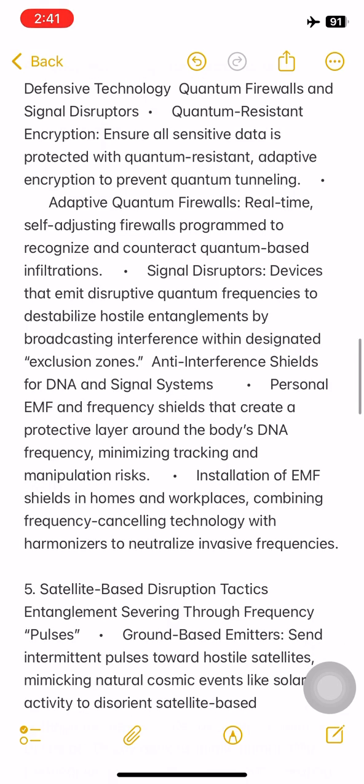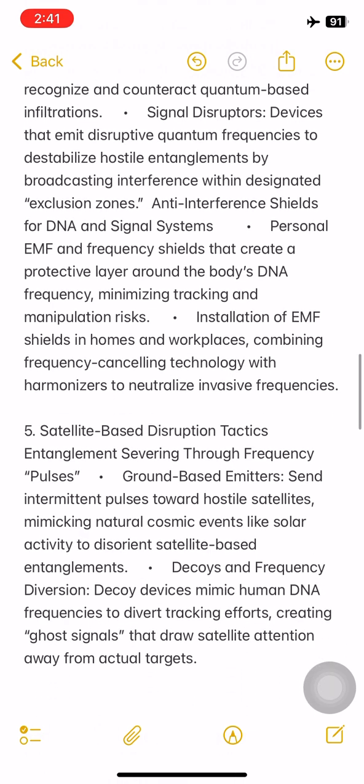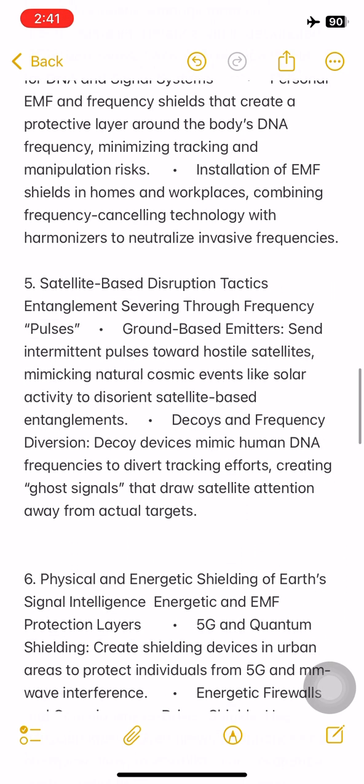Anti-interference shields for DNA and signal systems. Personal EMF and frequency shields that create a protective layer around the body's DNA frequency, minimizing tracking and manipulation risks. Installation of EMF shields in homes and workplaces, combining frequency canceling technology with harmonizers to neutralize invasive frequencies.